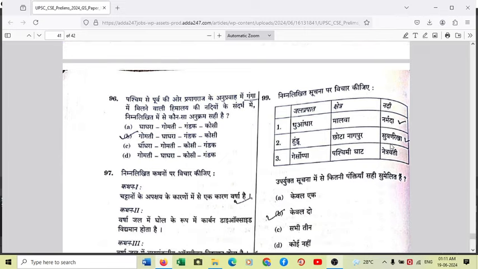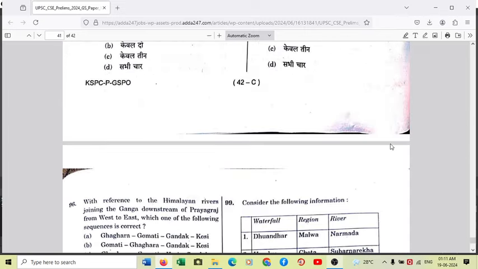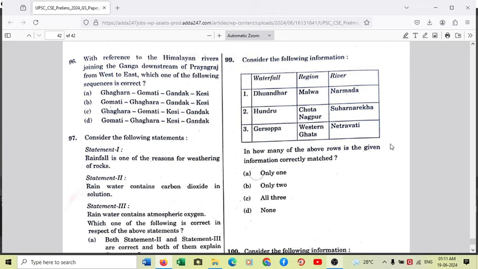Moving to question number 96 on your screen on the left. Okay, so at least one question this time from rivers. We have been missing rivers in UPSC Prelims 2024, but one question has been there. So let us read it. With reference to the Himalayan rivers joining Ganga downstream of Prayagraj from west to east, which one of the following sequences is correct? Option A, Ghagra, Gomti, Gandak, Kosi. Ghagra River joins Ganga in Ghazipur district of eastern UP. This Ghazipur district of eastern UP borders with Bihar.